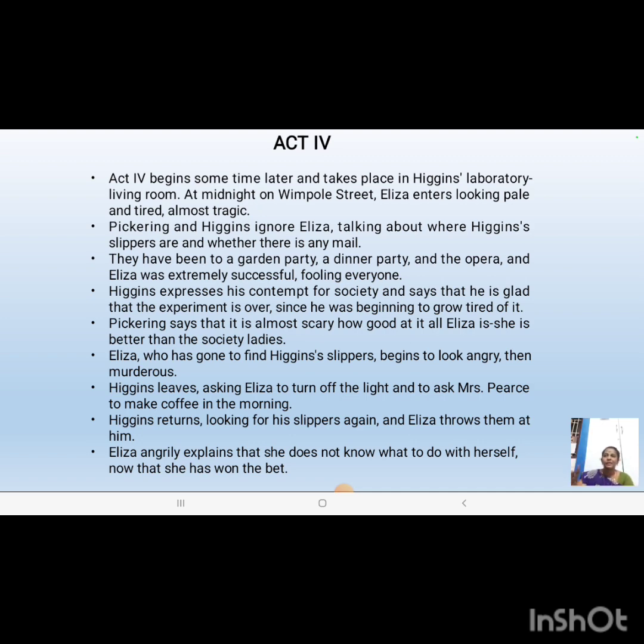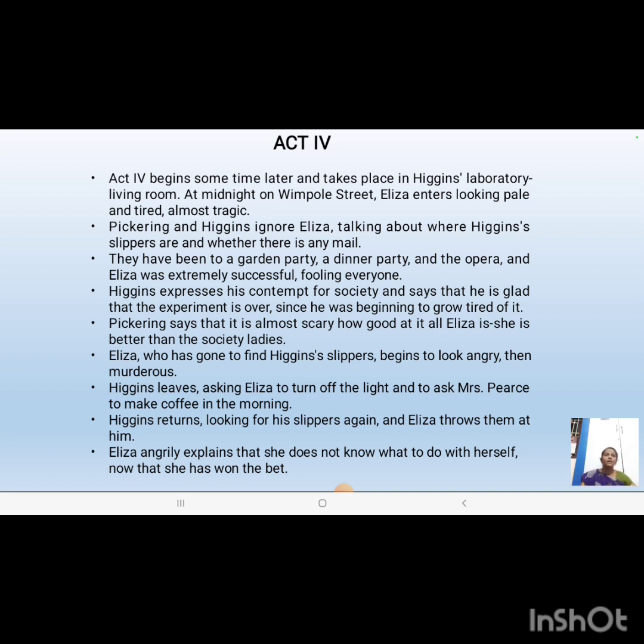So things will go very well, and by the beginning of Act 4, we will see Higgins and Pickering discussing Higgins' success. Nobody will pay attention to Eliza. Nobody will appreciate Eliza. At this juncture, Eliza will be heartbroken, because even though she had taken a lot of effort, it was only her learning, her interest that had elevated her to that level. Not even a word of praise. They will just throw her aside. It will break her.